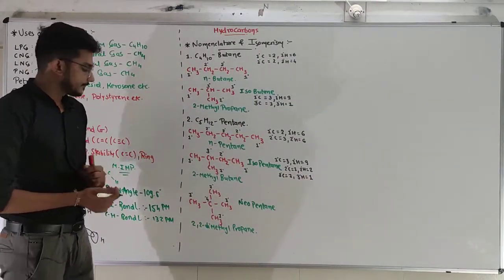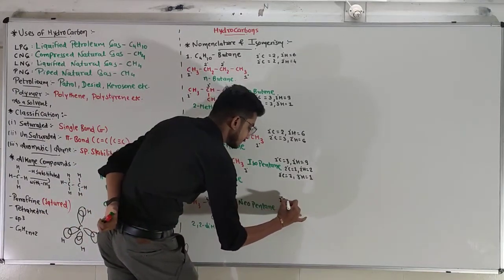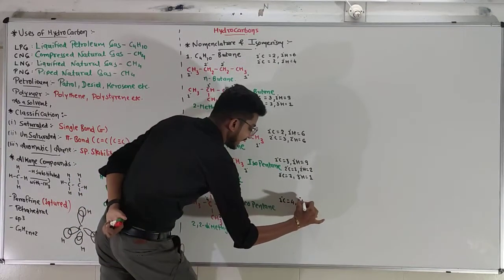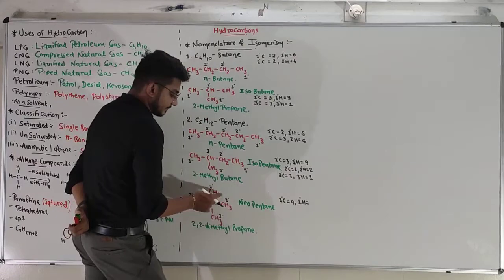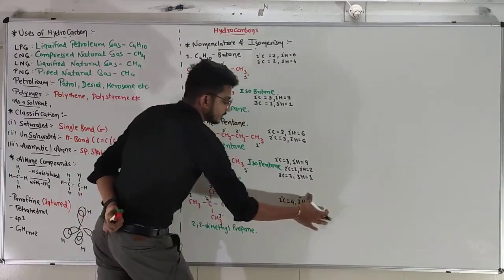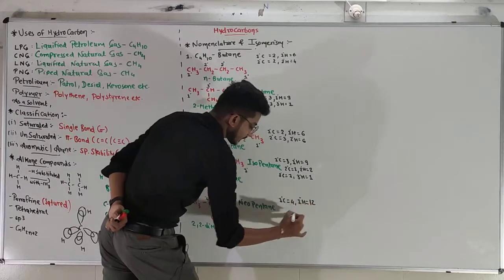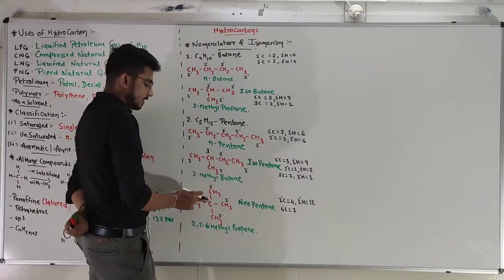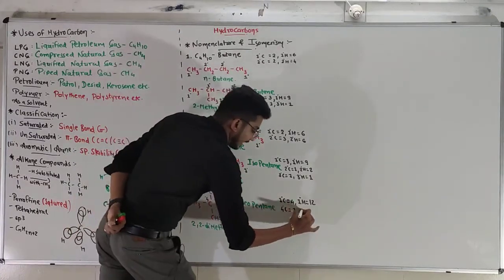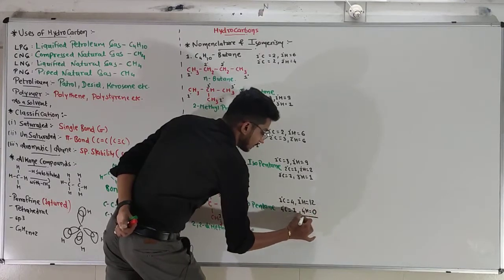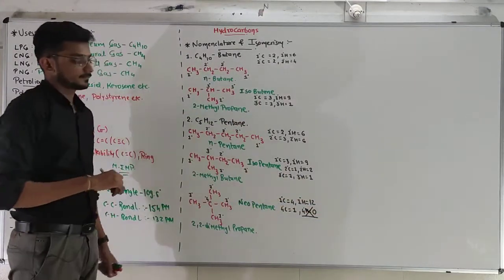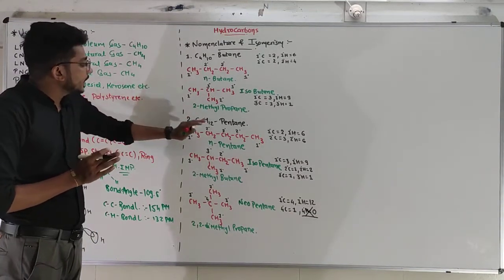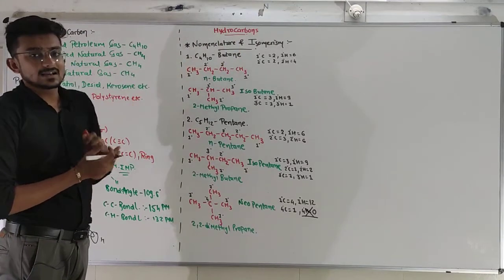For the neopentane, primary carbons 1, 2, 3 and 4. That's why primary hydrogens 3 plus 3 plus 3 plus 3, 4 times 3. That's why 12. Now secondary and tertiary carbon is not available. That's why quaternary carbon is only 1 and quaternary hydrogen will be 0 because it is not possible. That was all about butane and pentane, nomenclature and isomerism.